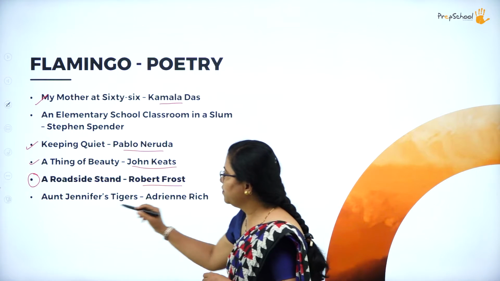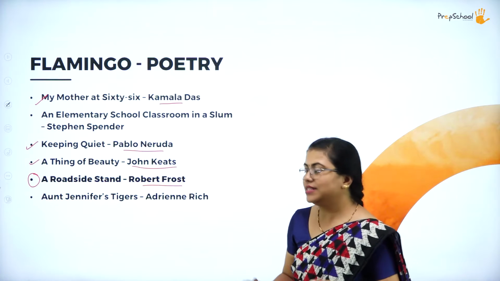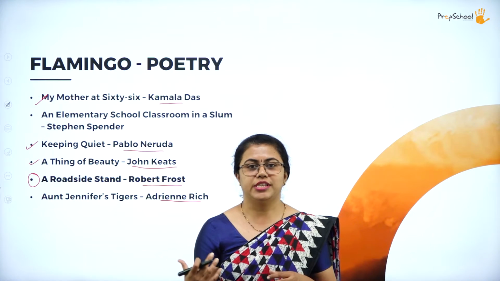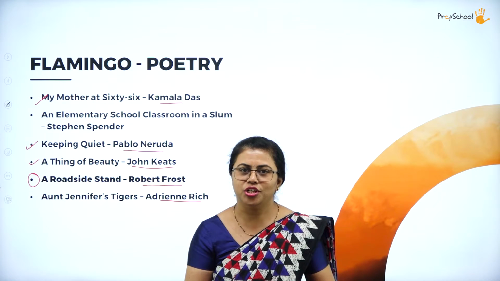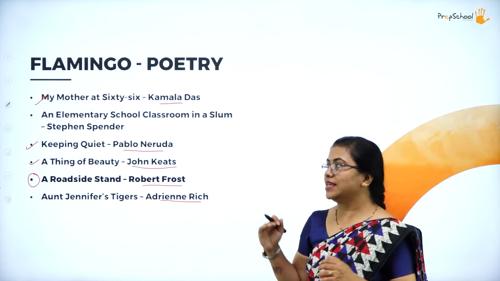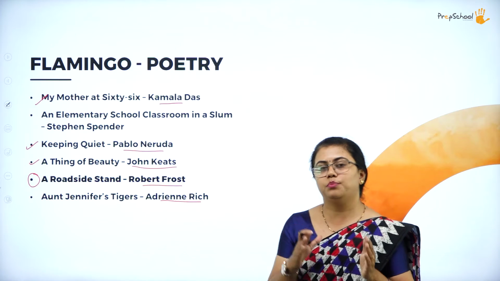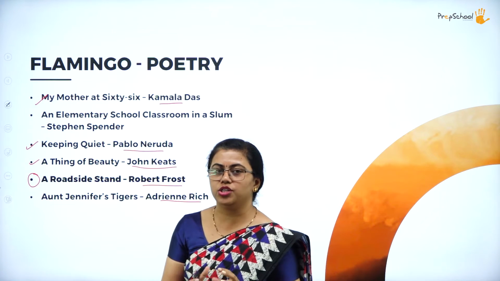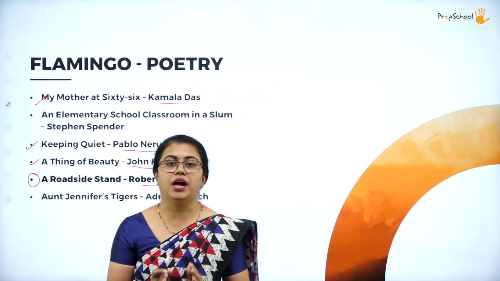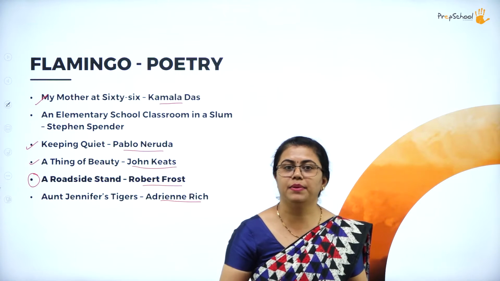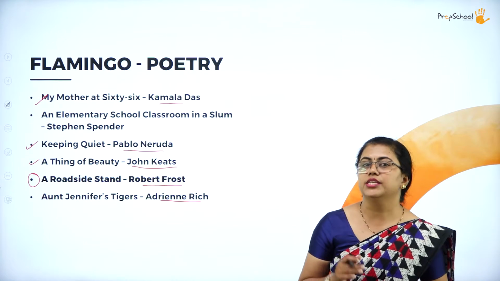At last we have Aunt Jennifer's Tigers, written by Adrienne Rich. Here, Aunt Jennifer's Tigers is something related to Aunt Jennifer's life. So this is the poetry part that you will be understanding. All these are poetry and prose, the two genres of literature we will be studying under the book Flamingo. Then we have the supplementary reader also, that is Vistas.